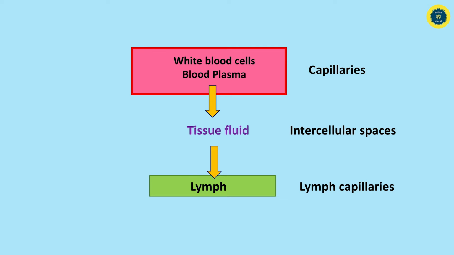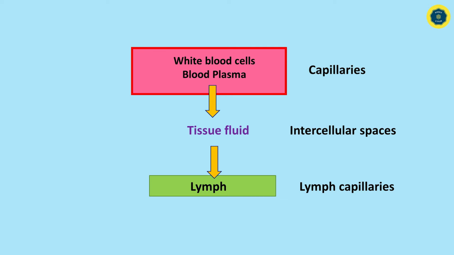This diagram also gives a clear understanding about this lymphatic circulation. You can see at the top the white blood cells and blood plasma inside the capillaries go to the intercellular space among body cells. We call it tissue fluid.